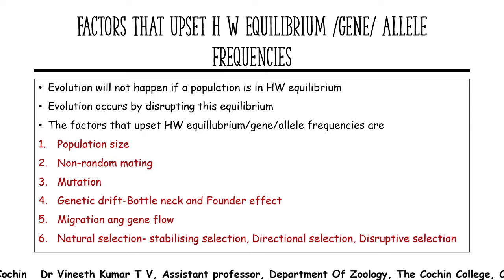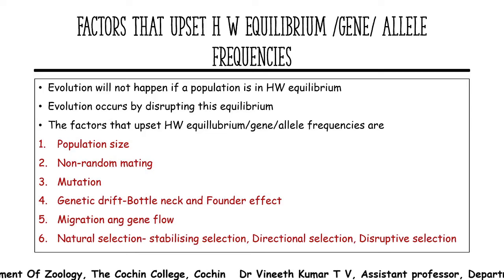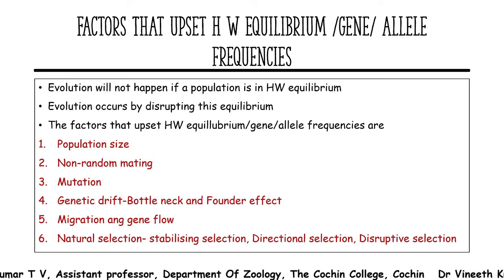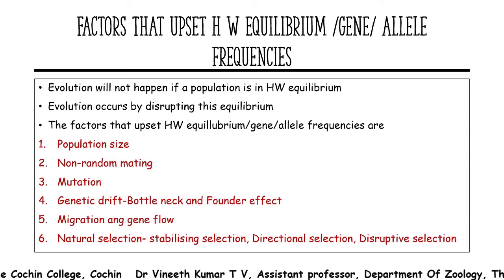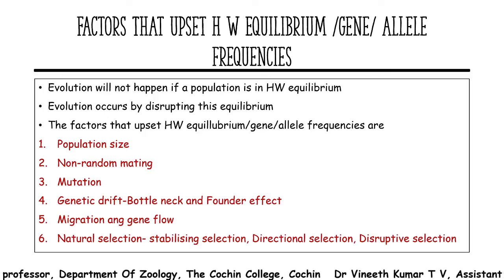We'll discuss this disruptive selection in detail. This is nothing but what is called adaptive radiation happening in species, and disruptive selection can be explained on the basis of adaptive radiation.